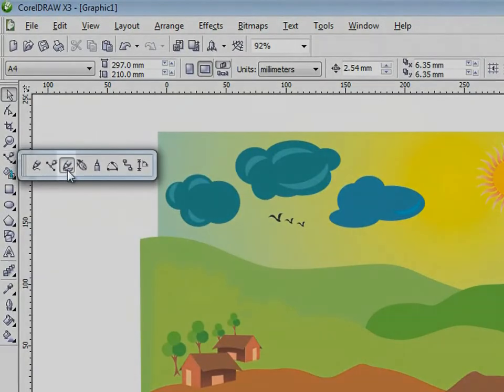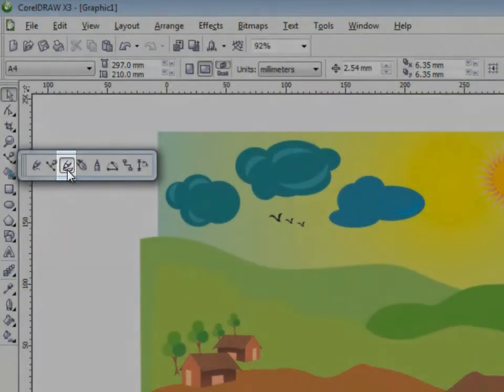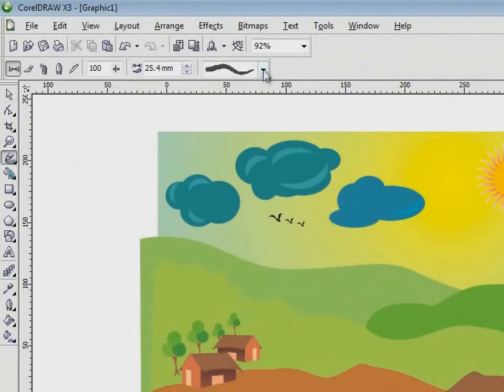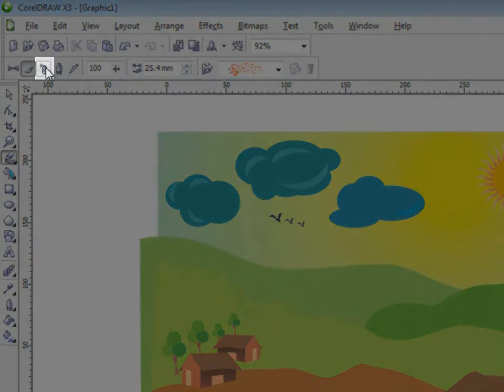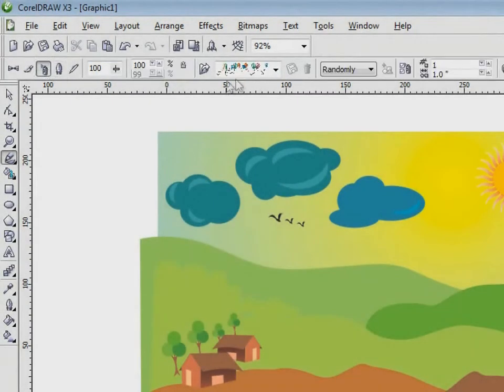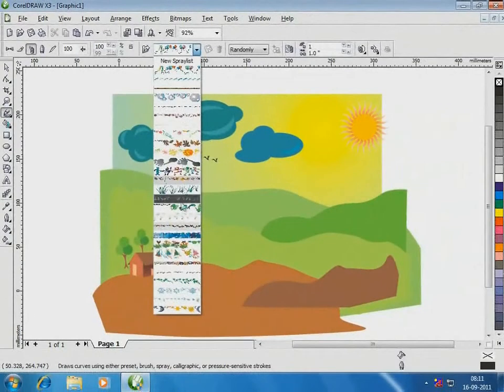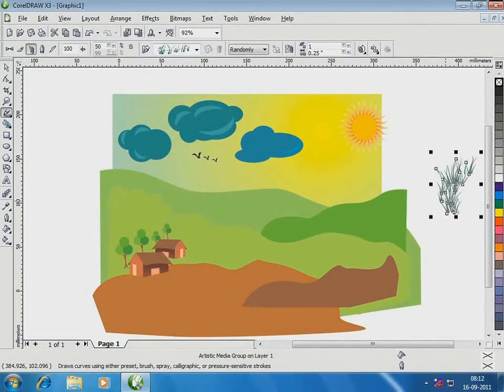I click on the Artistic Media Brush tool. The property bar options change specific to this tool. Then click on the brush option. See, a whole lot of ready-made options, and there's one for grass too. I click and drag it here. See, doesn't it look real?